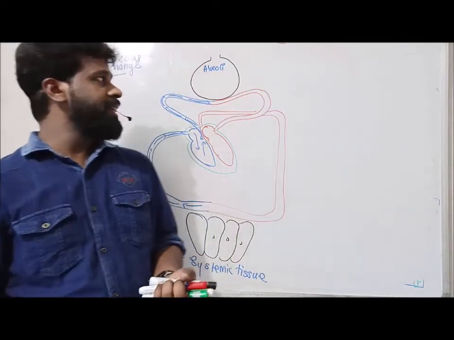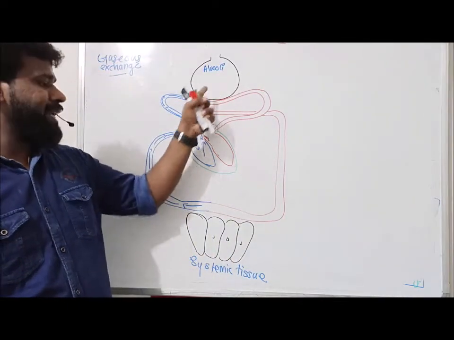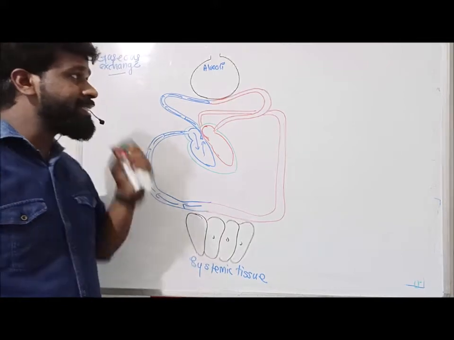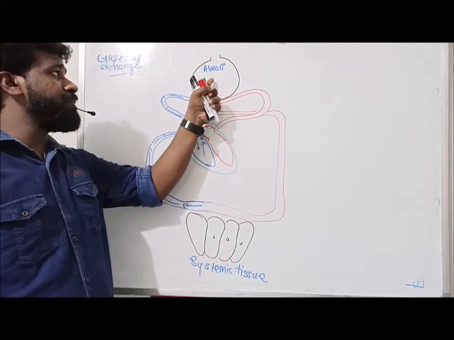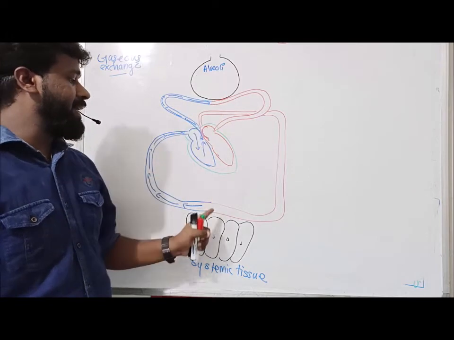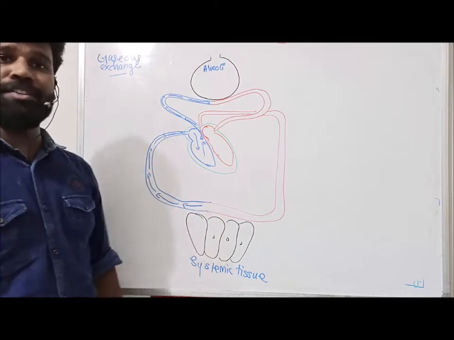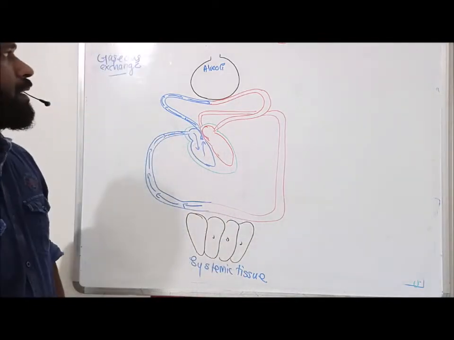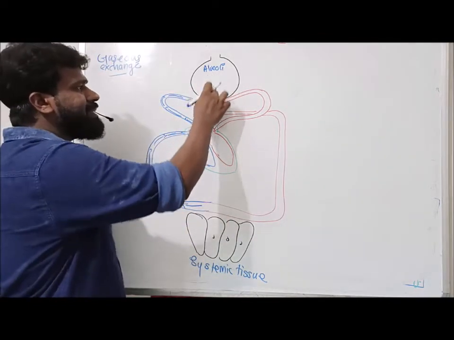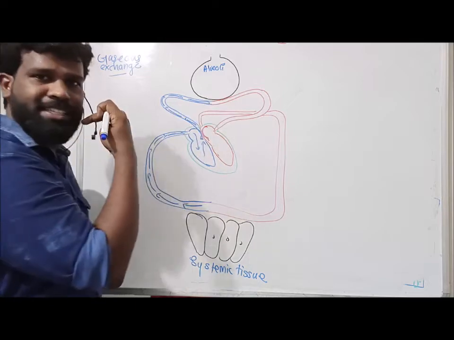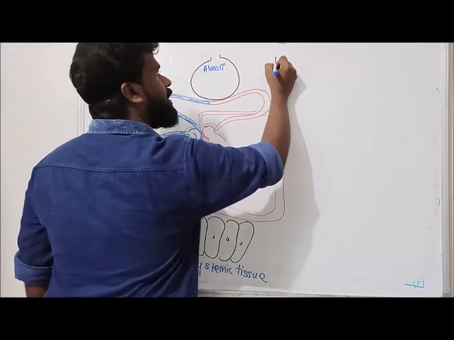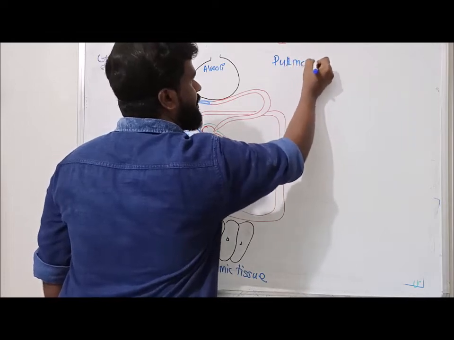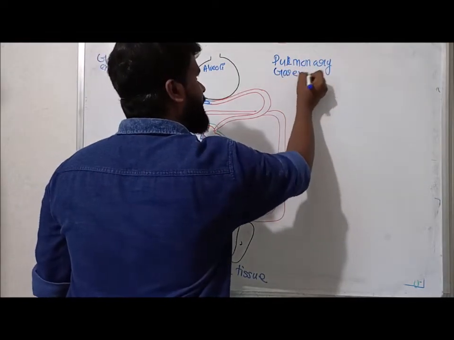So in our body, these are the two sites of gaseous exchange. Gaseous exchange takes place between alveoli and blood, and similarly between blood and tissue. Here, this is the pulmonary gas exchange.